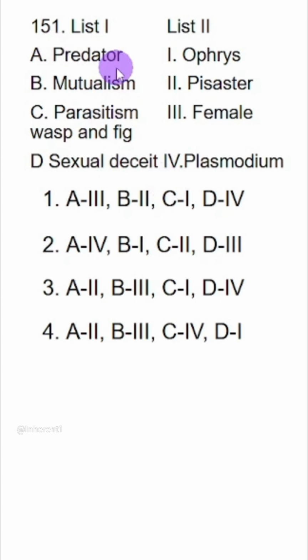Match question, predator. Predator is Pisaster. This is a starfish and it will eat up snails. A2. A2 is in 3 and 4. B is common. Mutualism is wasp and fig. Then C will be either 1 or 4. C is parasitism. Parasitism will be Plasmodium. C4. So option 4 is the right answer.